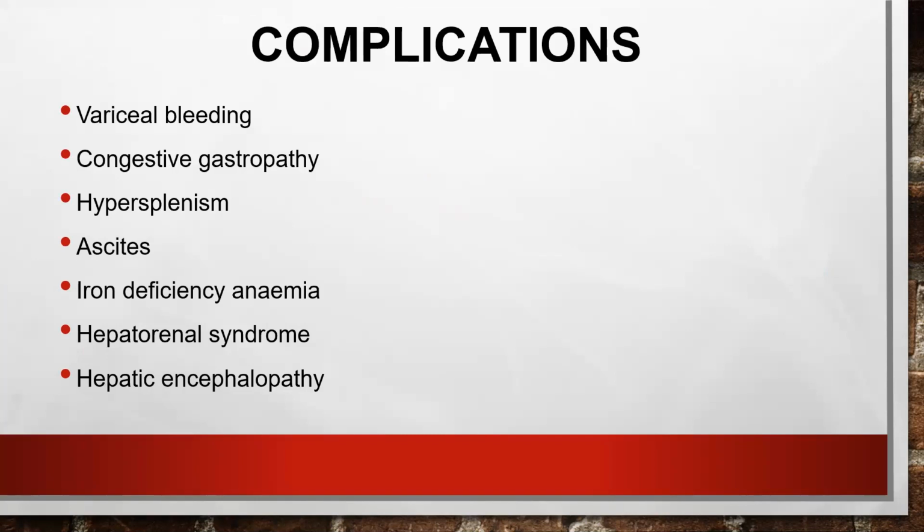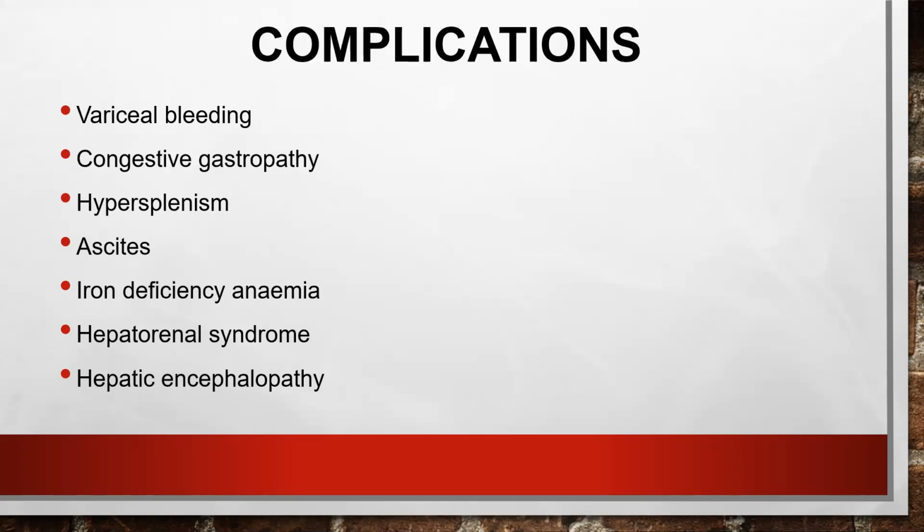The patient will develop splenomegaly with hypersplenism. Hypersplenism is when the splenomegaly destroys all your blood cells. The treatment for hypersplenism is splenectomy, and ascites can develop. The patient can develop iron deficiency anemia, and hepatorenal syndrome because of the alterations in the renin-angiotensin system. The patient can develop acute kidney injury due to the liver alterations.